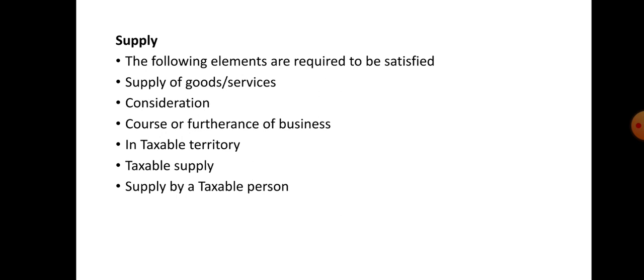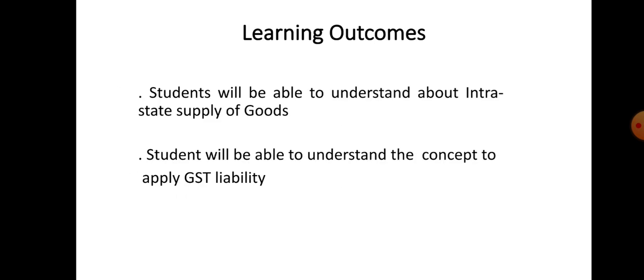The term supply includes sales, purchase, seller, buyer, provision of service, service provider and service receiver; manufacturer and manufacturing are irrelevant for the purpose of GST. Therefore, the first step is to know whether a person engaged in business has made any supply of goods or services and whether these supplies are taxable under the GST.